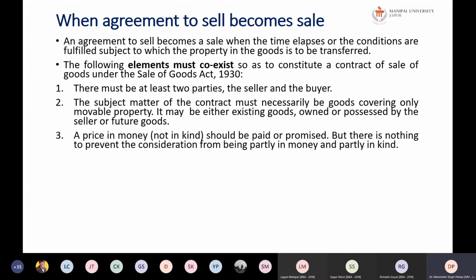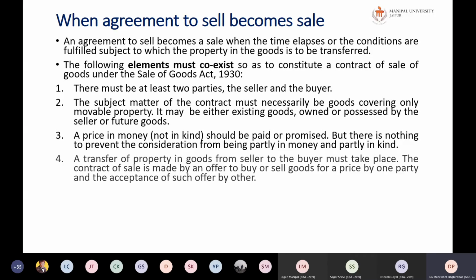The price should be in money, not in kind, and should be paid or promised, but there is nothing to prevent the consideration from being partly in money and partly in kind. There has to be at least some part in cash, otherwise it will be called a barter system. Barter is not a sale. Finally, a transfer of property in goods from seller to buyer must take place.